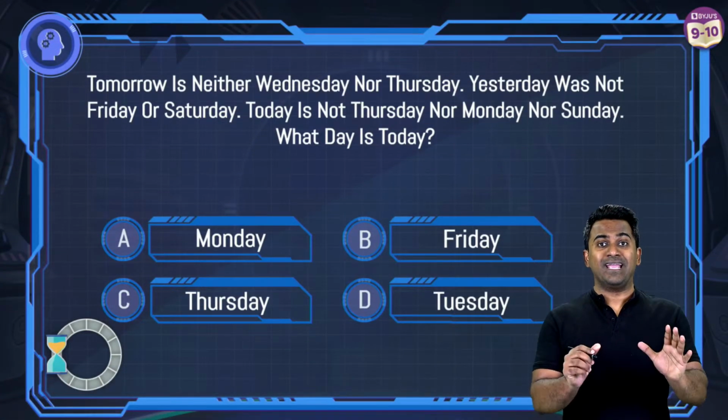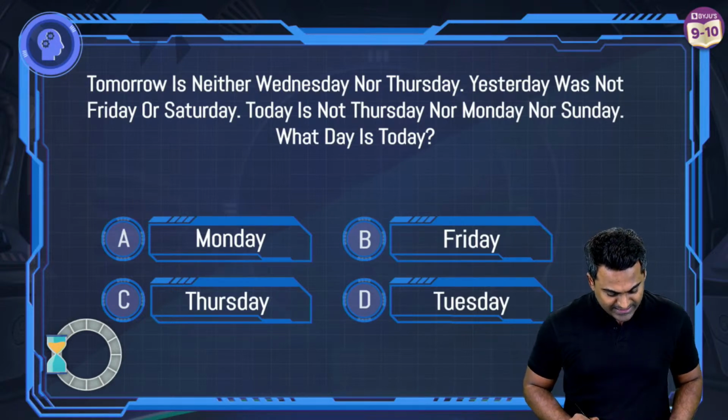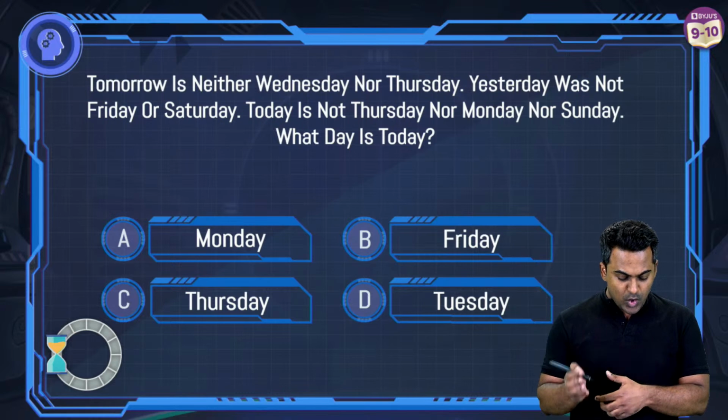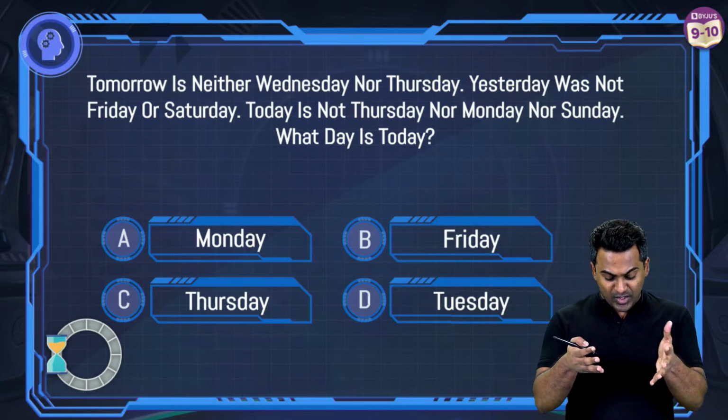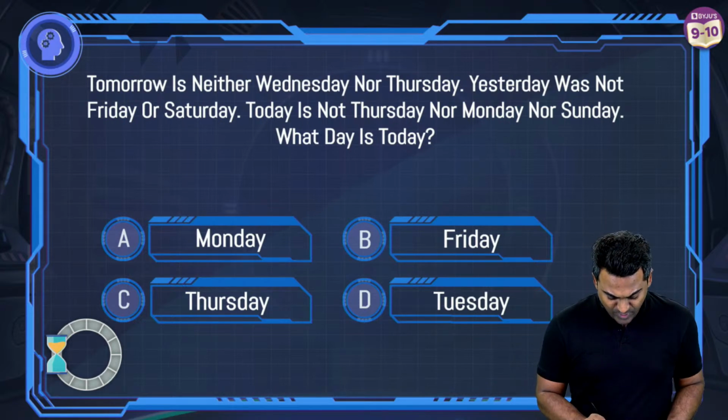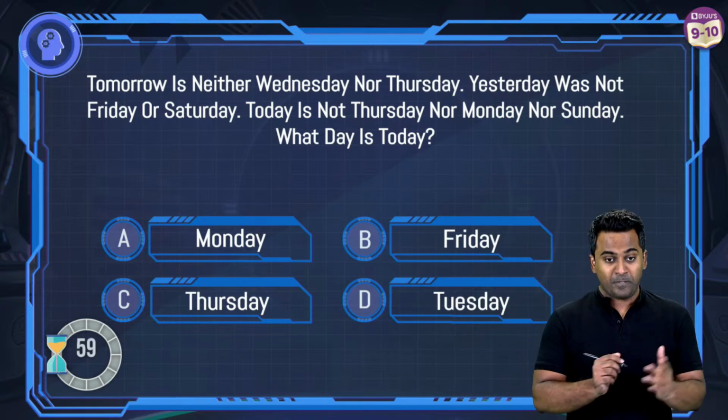Read the problem carefully. All right, so here it is: tomorrow is neither Wednesday nor Thursday. Yesterday was not Friday or Saturday. Today is not Thursday, Monday or Sunday. So what day is it? Go ahead, figure it out. I'm going to give you 60 seconds of time to get this working out.